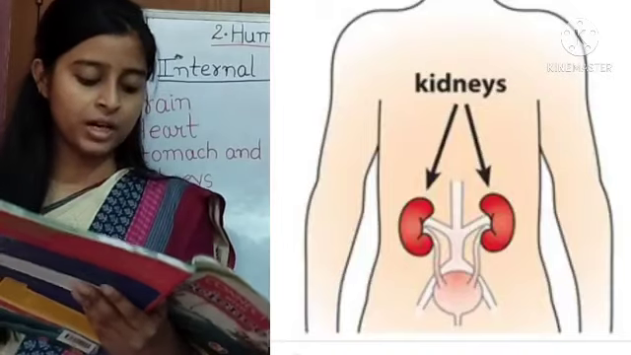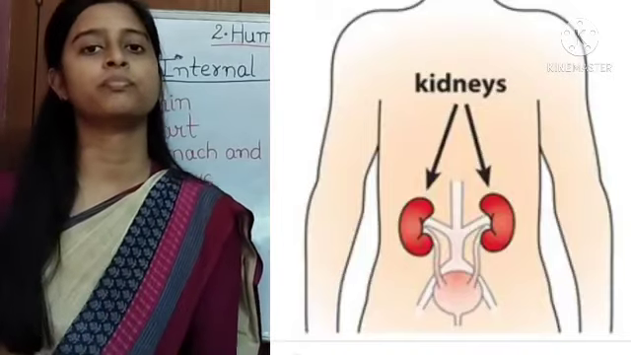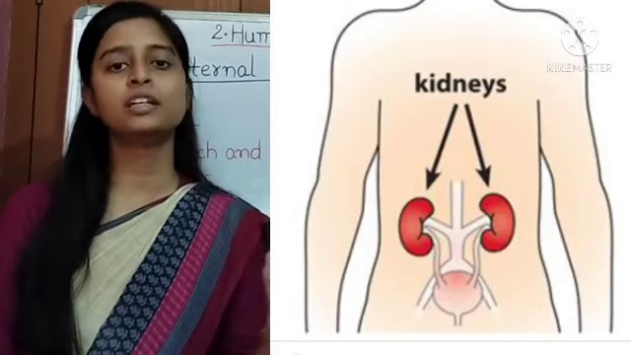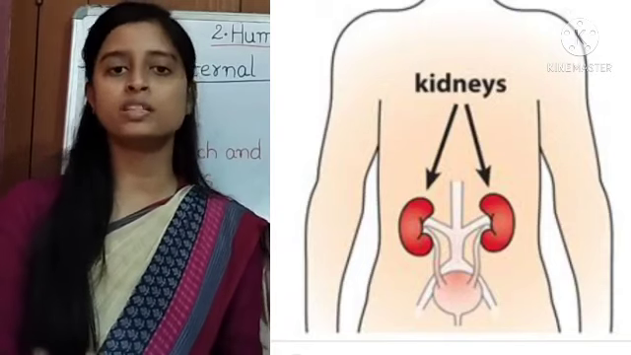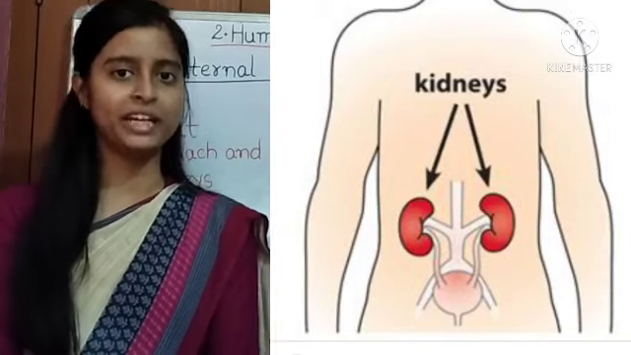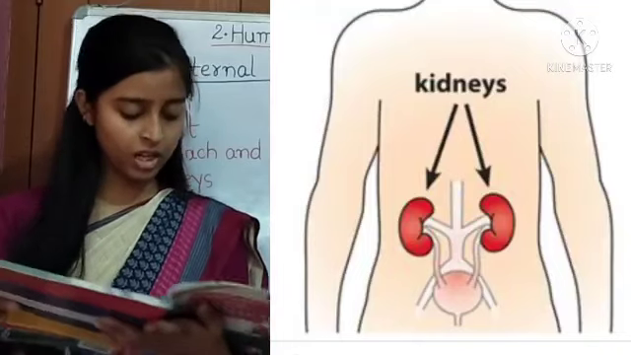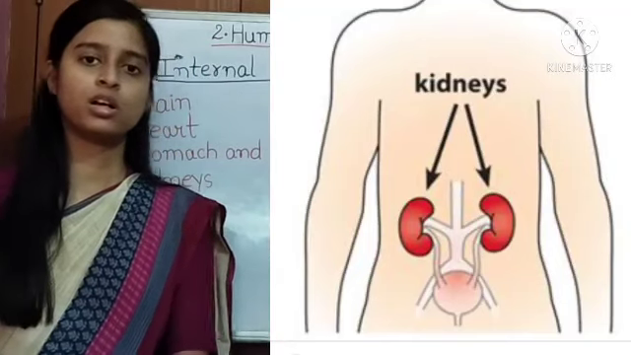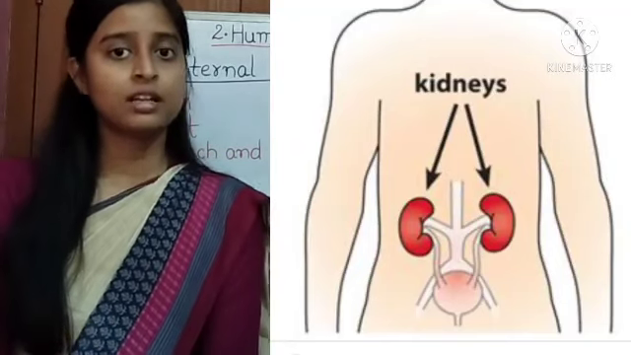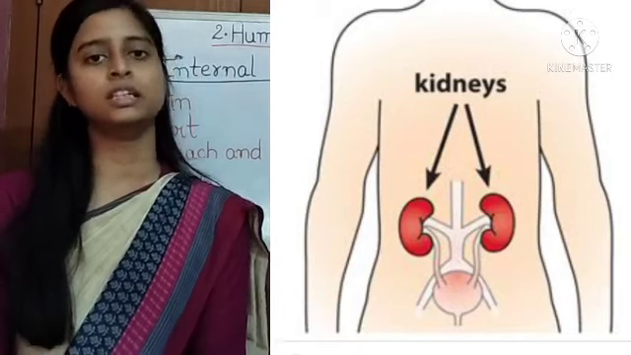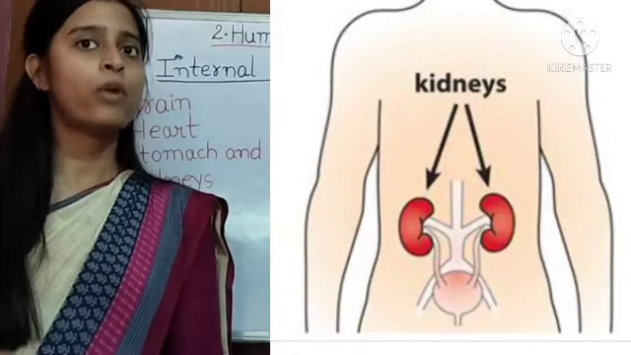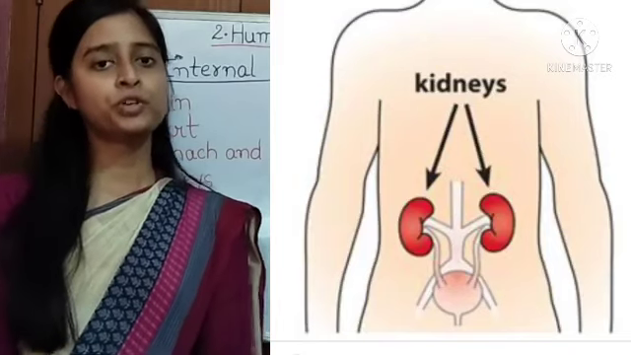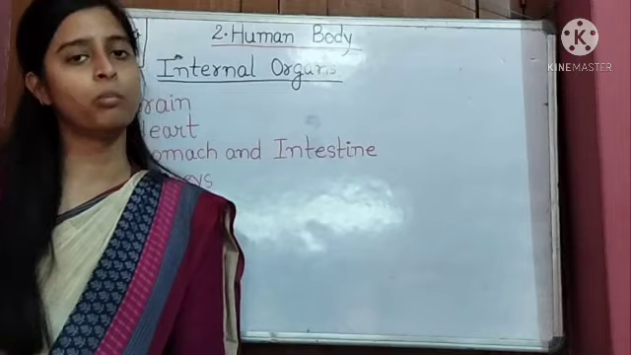They filter the blood and remove waste from it. So basically, the main function of the kidney is to filter the blood and remove the waste material from our body. These wastes are removed from the body in the form of urine. We discharge urine that is filtered by our kidney. So the kidney is also a very important internal organ which helps to remove waste material from our body.